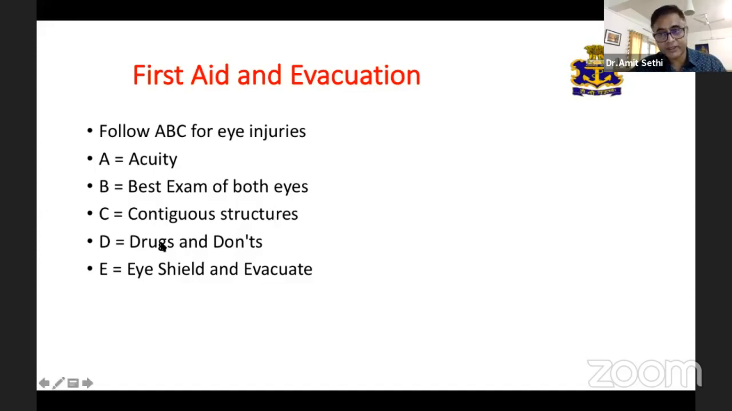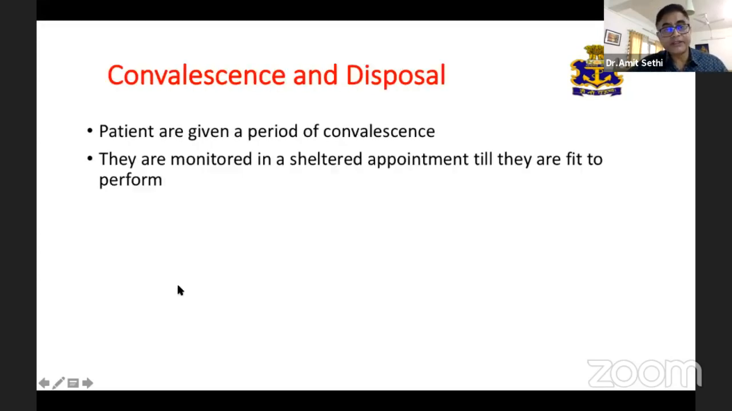These, that is the drugs, as has been brought out by my co-speakers, they can give antibiotics, painkillers, and tetanus whenever required in case of open globe injuries. And do not put pressure bandage on the eye. Evacuate the patient with eye shields.